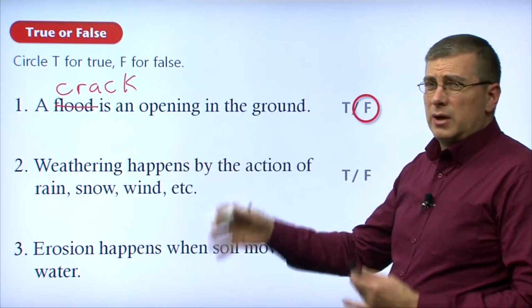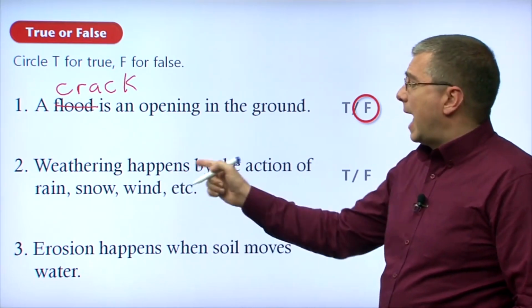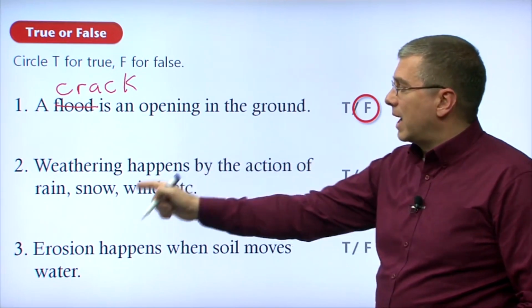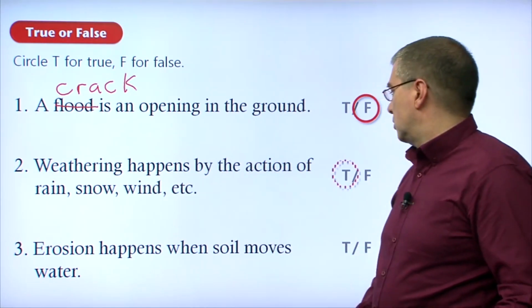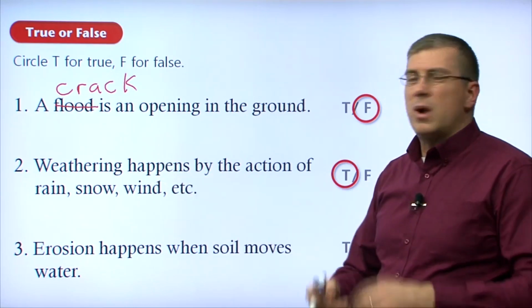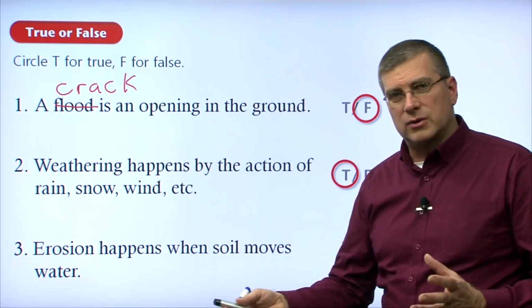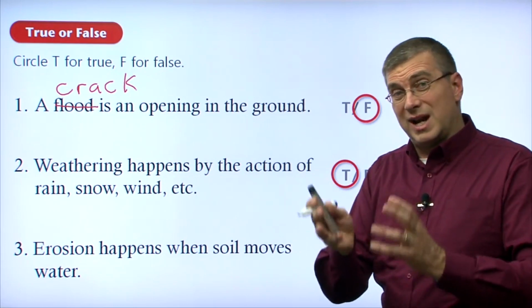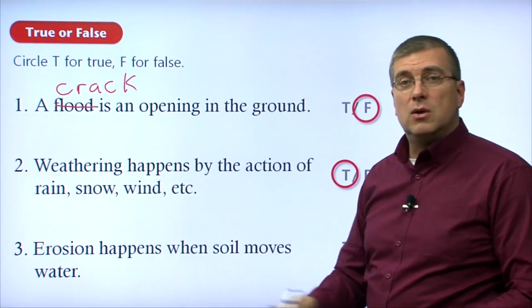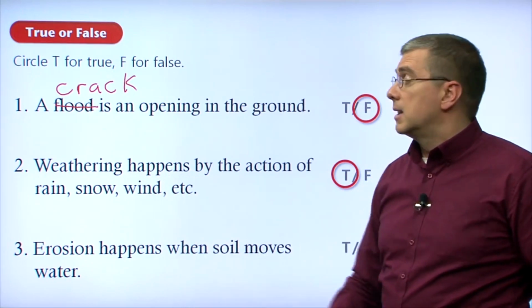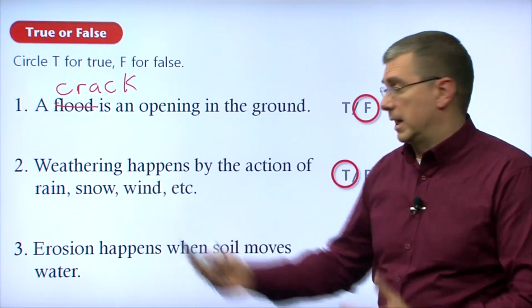Weathering. We talked about that process of weathering, it happens by the action of rain, snow, and wind, etc. So actually that's true, right? Because we're talking about weathering. Weathering is the breaking down of rocks, right? What causes rocks to break down into smaller pieces? Lots of rain, lots of snow, and wind over a long period of time. That process is called weathering.